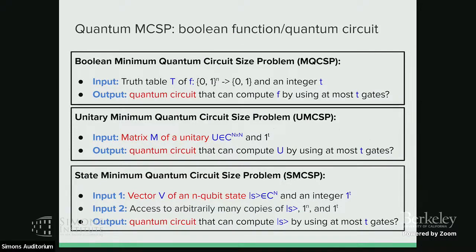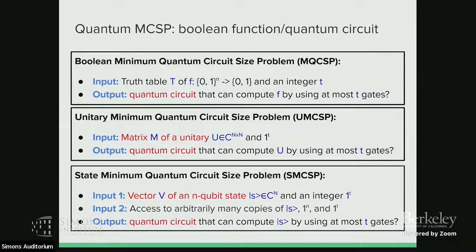So the first problem is similar to the classical MCSP, but instead of considering the classical circuit complexity, we consider the quantum circuit complexity. And for the unitary and state version, we change the targets. So here, for the unitary one, the input is some matrix, and for this matrix, we want to find the optimal quantum circuit that can output the same matrix. Or we consider the input as a vector that represents an n-qubit state, or we just have many copies of the quantum state, and we want to know the circuit complexity of outputting the state. So these are all the three versions of MCSP we consider in this work.